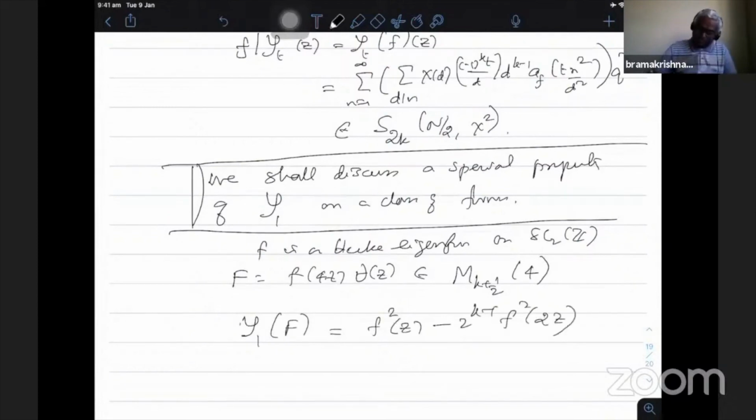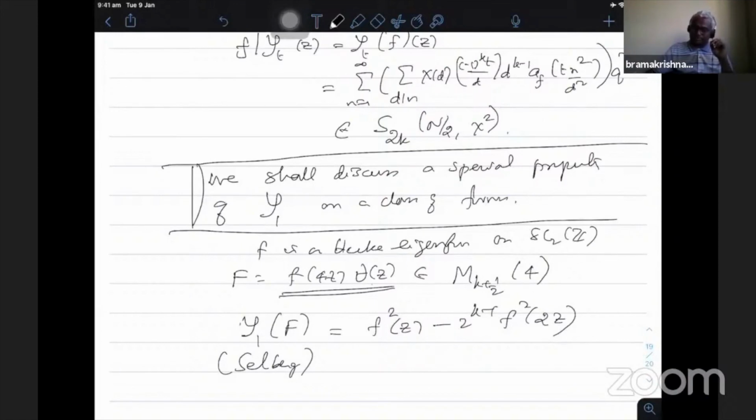This is not published, but he mentioned it in one of his communications. So this is what he observed: when I take a function f, a k-eigenform, using only the multiplicative property of the Fourier coefficients of f, and because of the theta function, only the n square coefficients survive. Therefore the product of Fourier coefficients has a special property, and using that one gets the image in terms of the square of the given function.